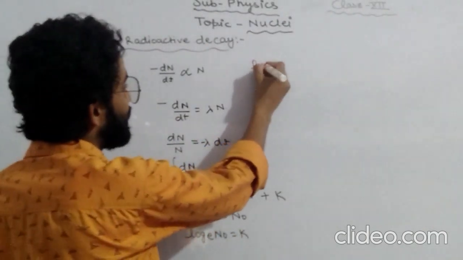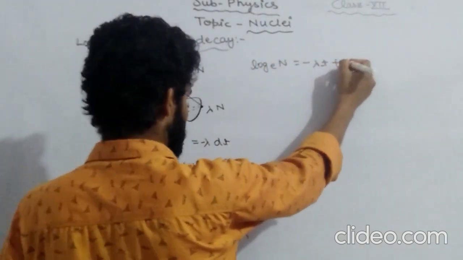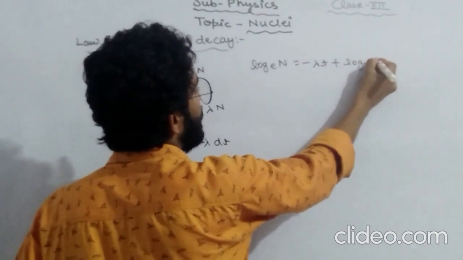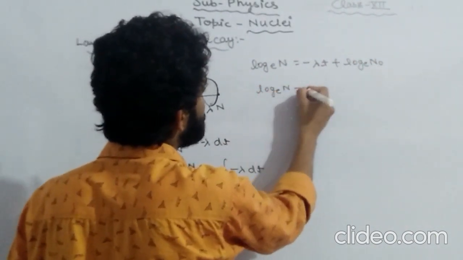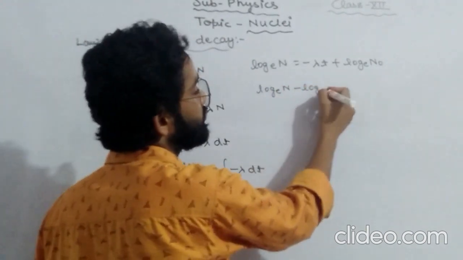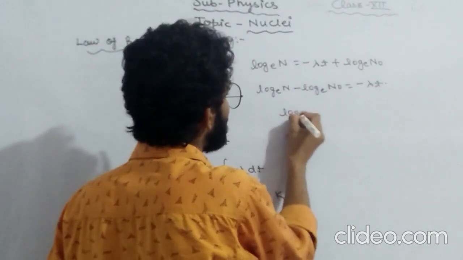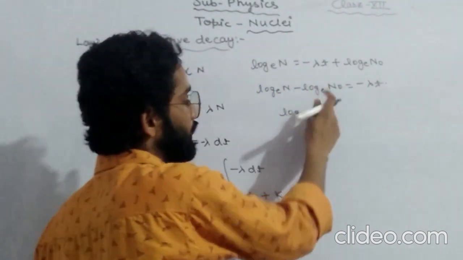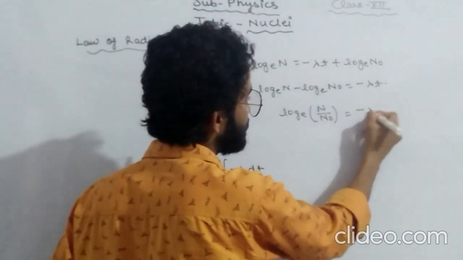Putting it in place of k, we get log N equals minus lambda t plus log N naught. Taking this to the other side, log N minus log N naught equals minus lambda t. This is written as log M minus log N, that is log M by N, we should remember this.